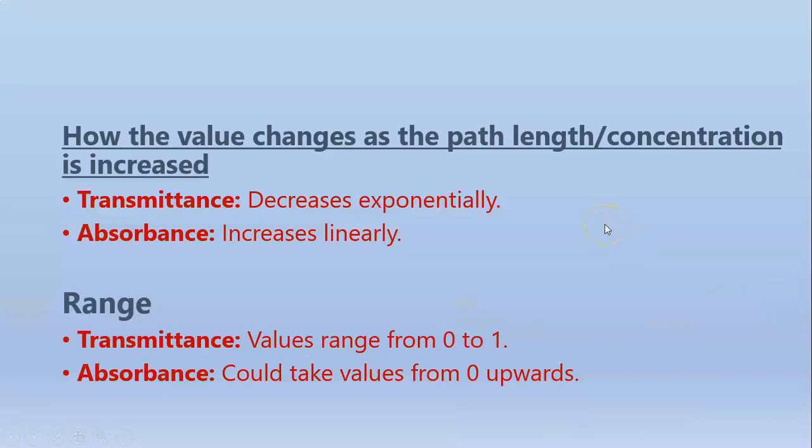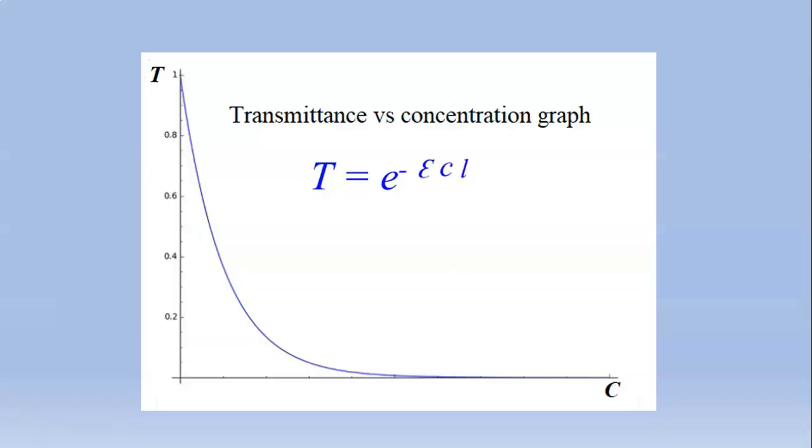How the values change as path length or concentration is increased: transmittance decreases exponentially and absorbance increases linearly. Now the range of transmittance and absorbance. Transmittance values range from 0 to 1 and absorbance values range from 0 and upwards. Here is a plot of transmittance versus concentration, and we can see that transmittance decreases exponentially with increase in the concentration.